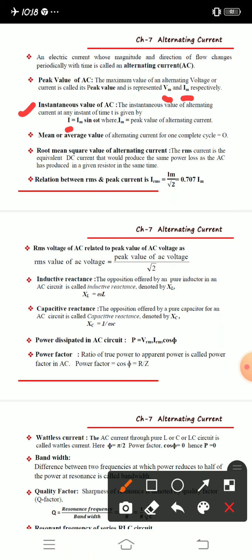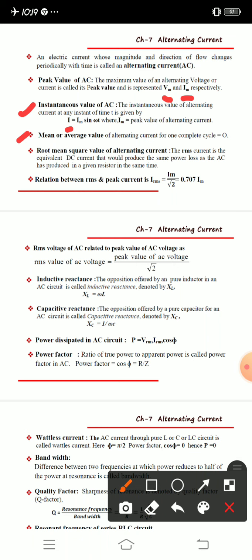Okay, so next, mean or average value. Mean or average value means what? The total value of one complete cycle. The mean value means the total value of current or voltage for one complete cycle.